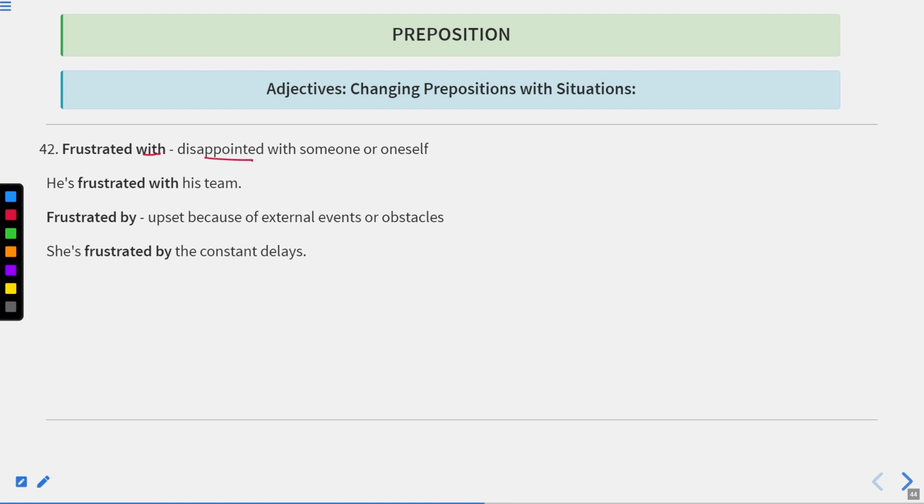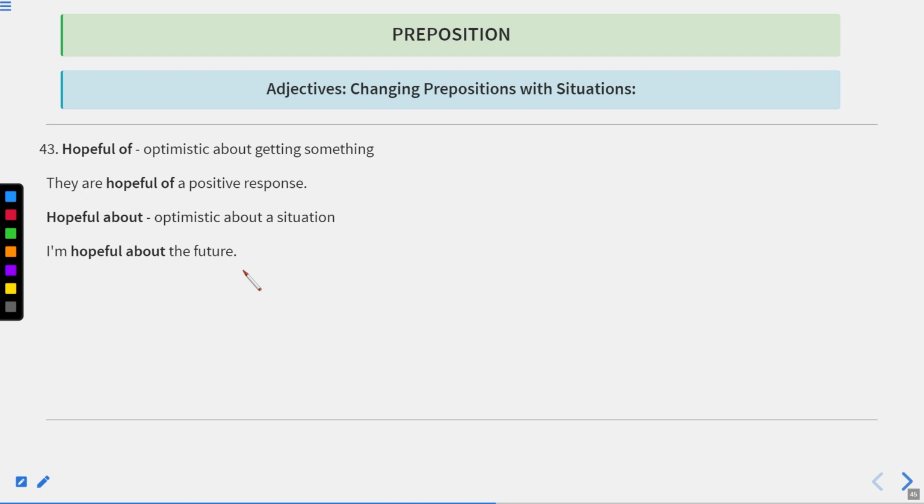Frustrated with, disappointed with someone or oneself. He is frustrated with his team. Frustrated by, upset because of external events or obstacles. She is frustrated by the constant delays. So frustrated with means when we are disappointed with some person, whereas frustrated by, when we are upset because of some disturbances and obstacles or hindrances that we faced. Okay, now let us move to the next one.